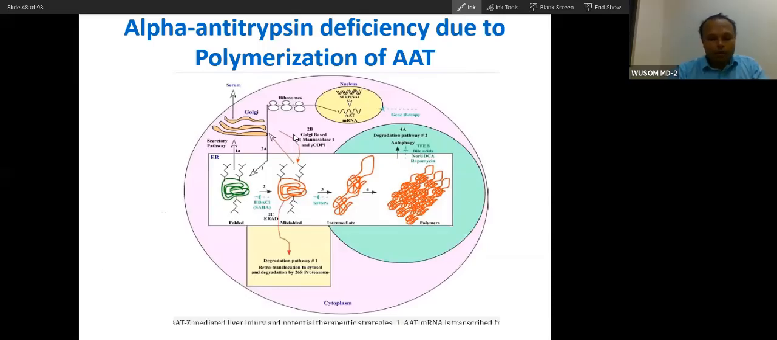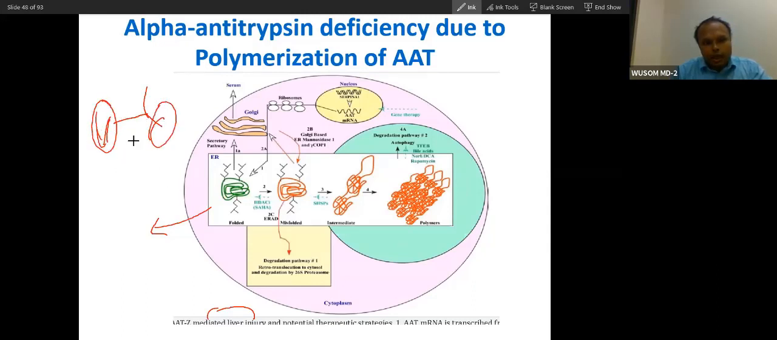Let me first talk about this alpha-1 antitrypsin. You already know alpha-1 antitrypsin. This is a liver cell. So in the liver cell, what will happen? Alpha-1 antitrypsin is synthesized normally and secreted, and from the liver it will reach the lungs. From the liver it will reach the lungs, and in the lungs it will be effective.